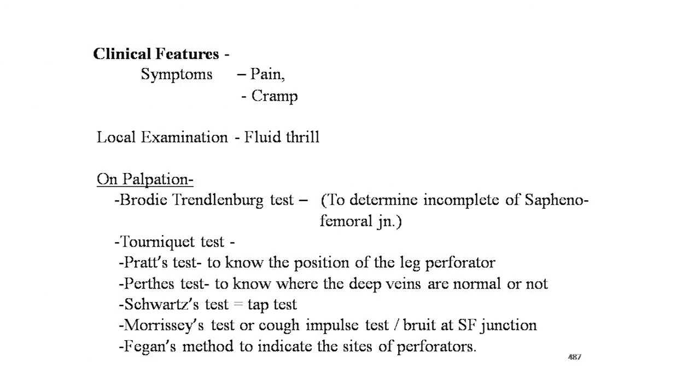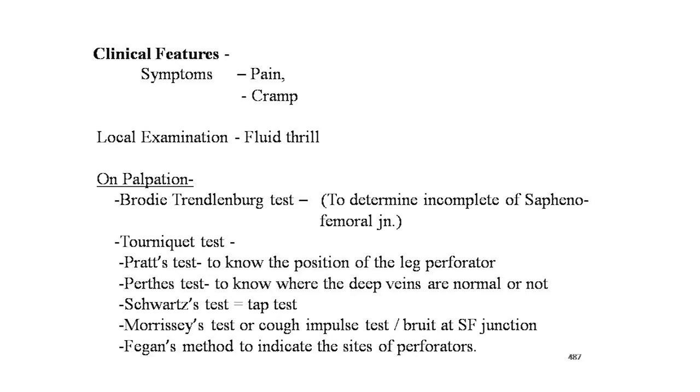Now the clinical features. First, the symptoms are pain and cramp in the leg. On local examination, a fluid filled swelling is present. And on palpation, the Brodie-Trendelenburg test is done to determine the incompetence of the saphenofemoral junction. The Brodie-Trendelenburg test is performed to determine the incompetency of the saphenofemoral valve and other communicating systems. This test can be performed in two ways. Second is the tourniquet test. It can be called a variant of the Trendelenburg test.